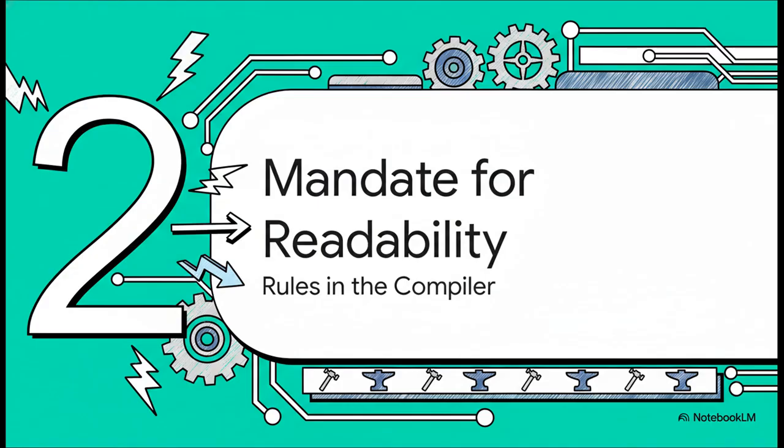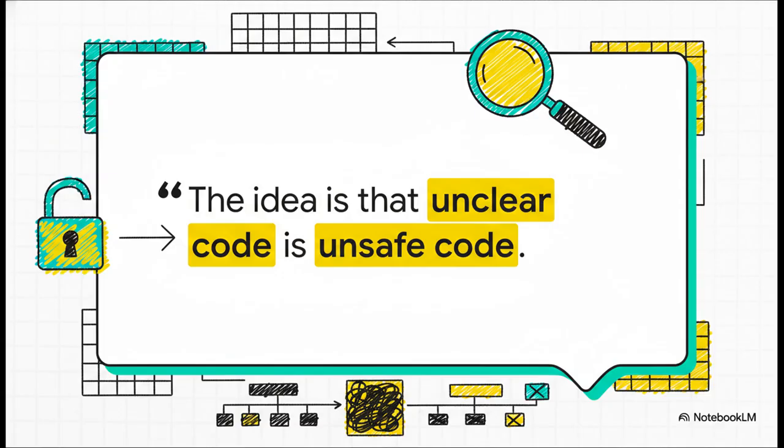So Merg-E's solution, it's not some gentle suggestion. It's not a style guide that you can just ignore. No, it's a mandate. It's a set of rules that are baked right into the compiler itself. And this right here, this is the philosophy that drives the whole thing. The belief that unclear code is unsafe code. Think about it. If code is hard to read, it's hard to understand what it's actually doing. And if you can't be sure what it's doing, you can't be sure it's secure. For Merg-E, especially in the high-stakes world of Web 3, clarity isn't just a nice little bonus. It's a core security feature.